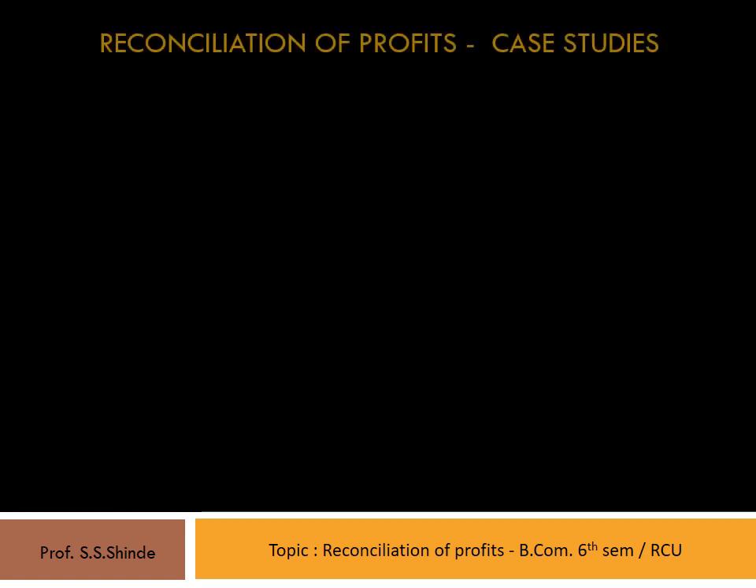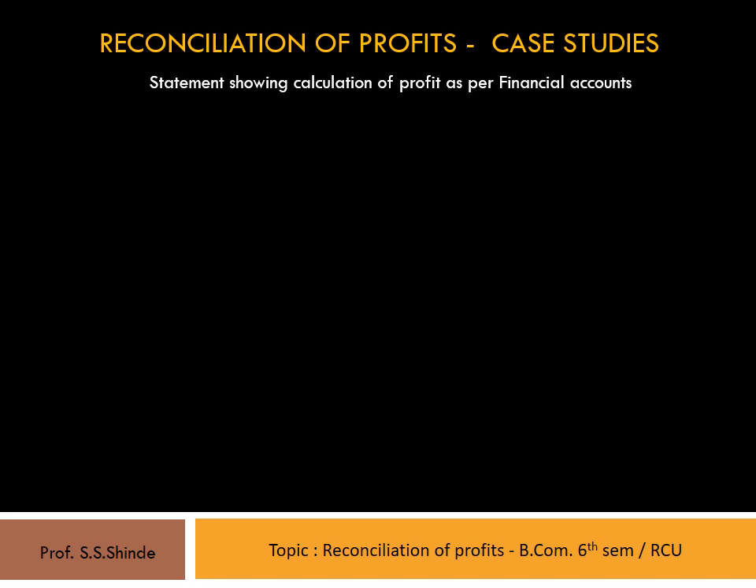Let's prepare a reconciliation statement. This is an illustration where profit as per financial account and loss as per cost accounts are given. The reasons for difference are also stated. Let's analyze these reasons to reconcile the profits. In this case, we can begin with either the profit figure or the loss figure. Let's begin with the loss as per cost accounts for a change and arrive at profit as per financial accounts.